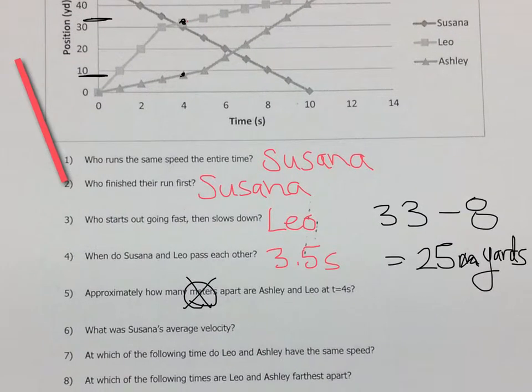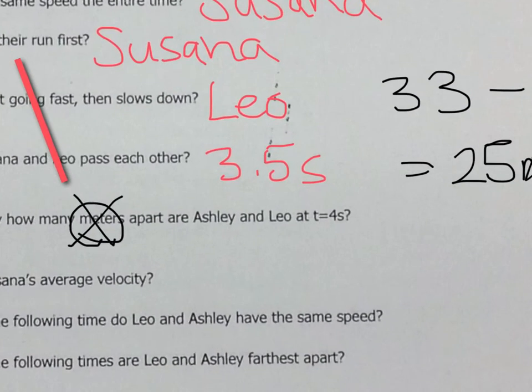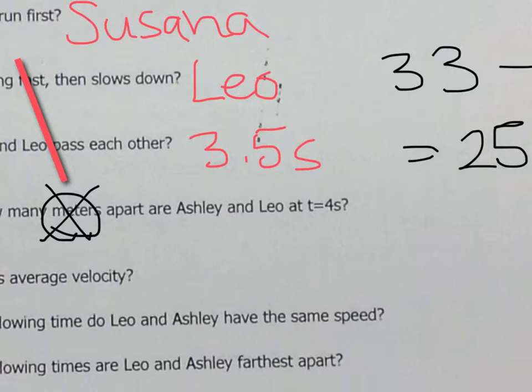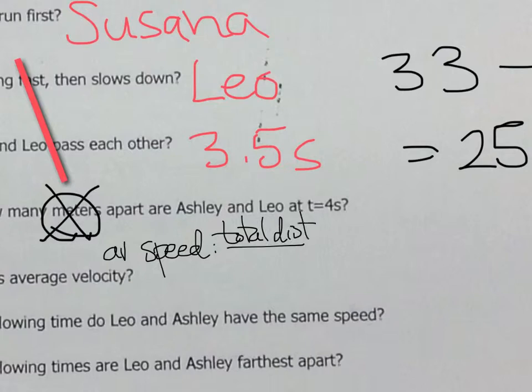Question 6. What was Susanna's average velocity? Alright, so what's the difference between average velocity and average speed? So speed is just the magnitude, the amount of how fast they're going, whereas velocity is a vector quantity. It depends on direction. So when we talk about average speed, it's actually the total distance divided by the total time.